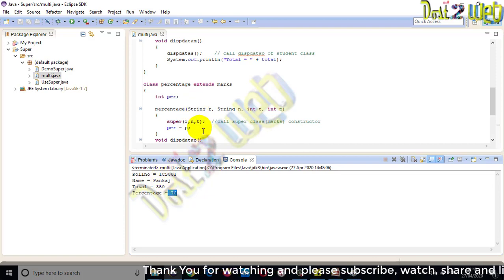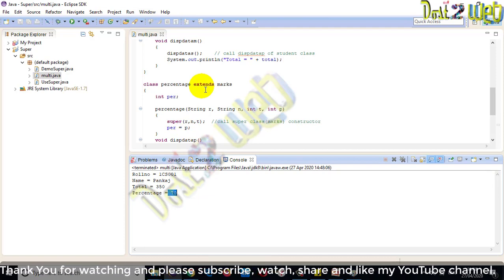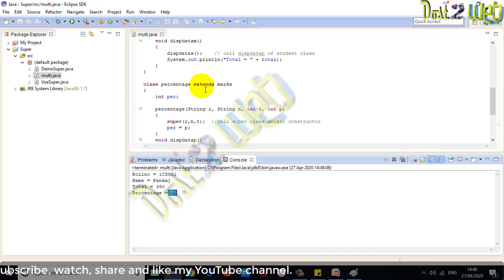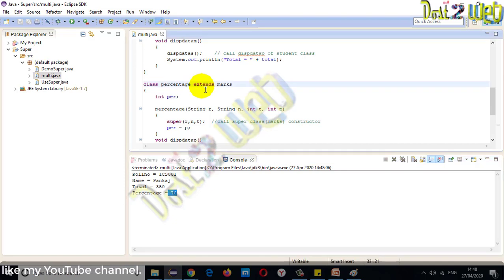So this is the way to create multi-level hierarchy. In the exam they might ask, what is multi-level hierarchical inheritance? Explain with examples. So you can write this program also. Just refer once to the complete reference Java book. I will ask the question tomorrow from that. So this is the concept of inheritance.